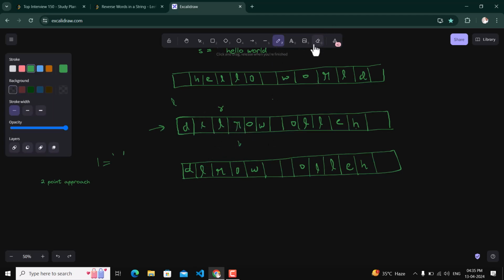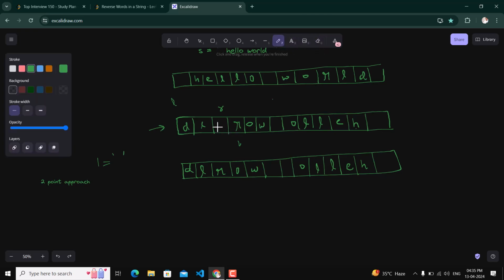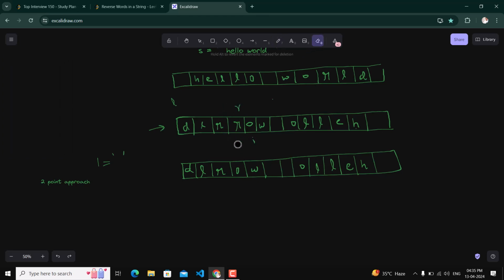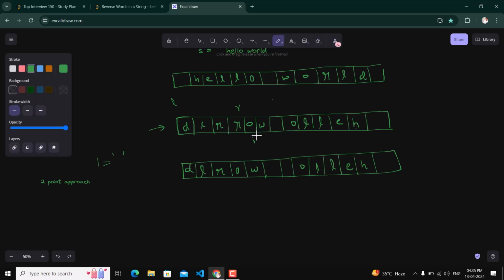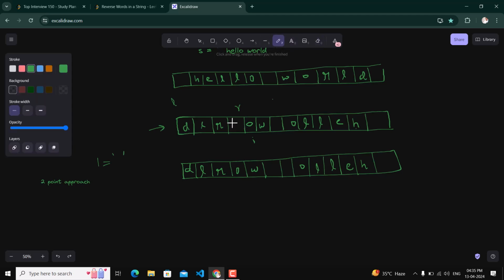Okay, so we will replace the value of R with I, so it will be R. Now R is incremented and I is incremented. Again we check the value of I. I is not equal to space, so the r-th value will be replaced by the i-th value, so it will be O, then R will be incremented, then I will be incremented.